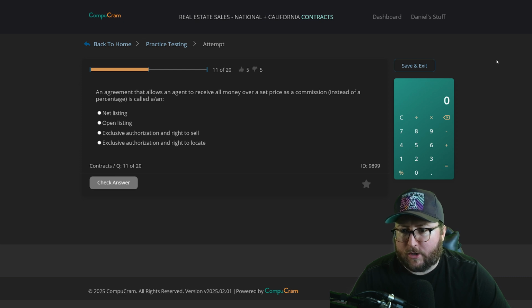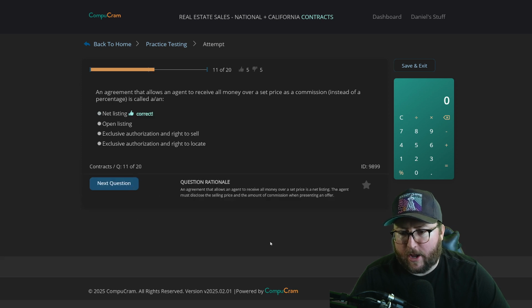Question number 11. An agreement that allows an agent to receive all money over a set price as commission instead of a percentage is called: net listing, open listing, exclusive authorization and right to sell, exclusive authorization and right to locate. I'm going to say net listing. Correct. An agreement that allows an agent to receive all money over a set price is a net listing. The agent must disclose the selling price and the amount of commission when presenting an offer.